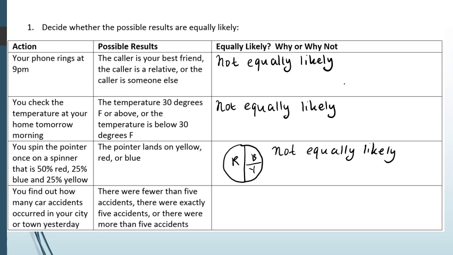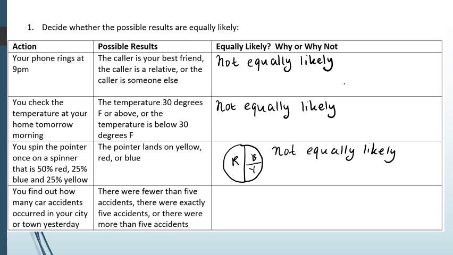You find out how many car accidents occur in your city or town yesterday. There were fewer than 5 accidents, there were exactly 5 accidents, or there were more than 5 accidents. This is kind of an interesting situation to think about. Do you think all those things are equally likely to occur? Well, there are usually some car accidents that seem to happen every single day, and so it may seem difficult to quantify it exactly this way.